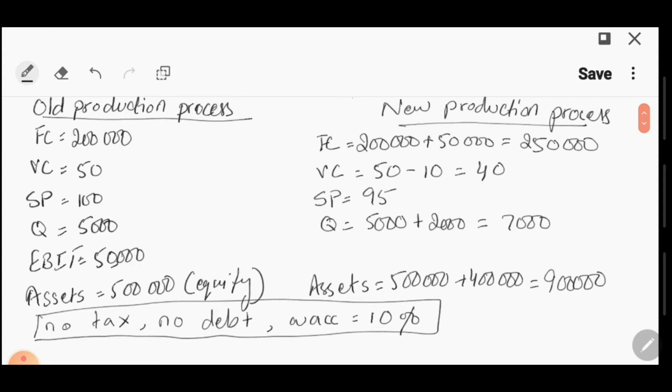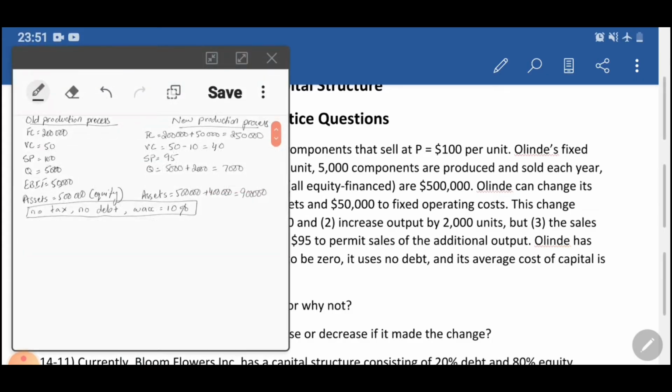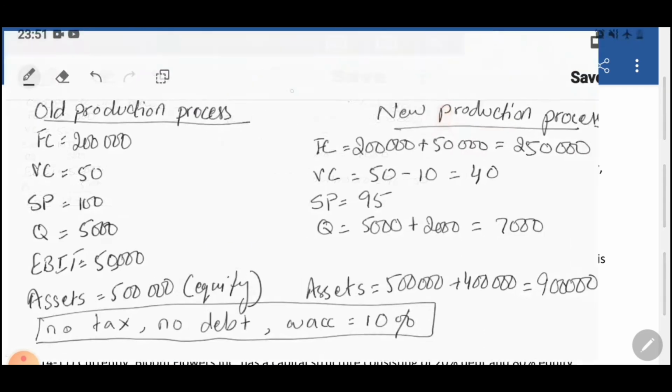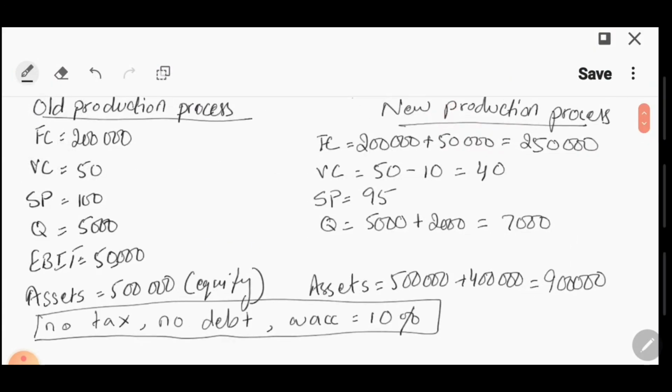Now this was all the information. Now we will see what the question is asking from us. So the question is, should All India make the change, why or why not? Okay. So this is all the information that we have. So should they go to the new production process or should they stick to the old production process?